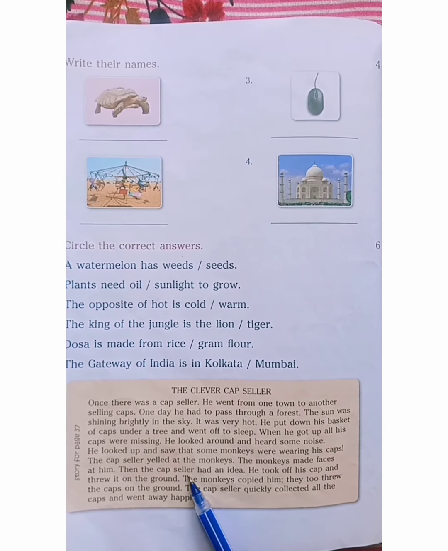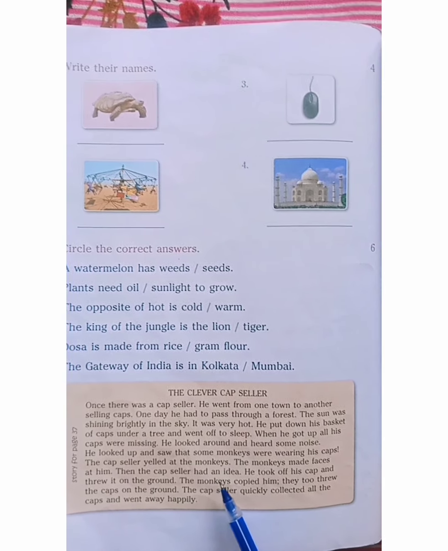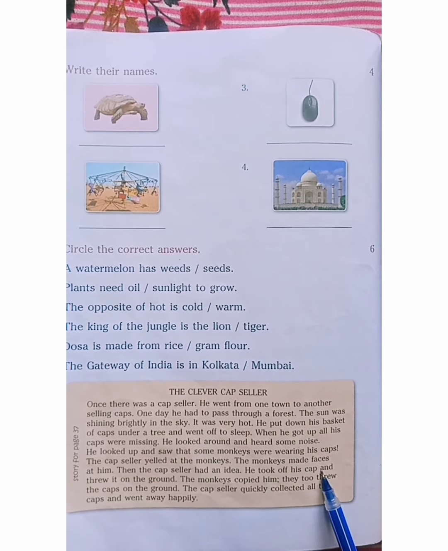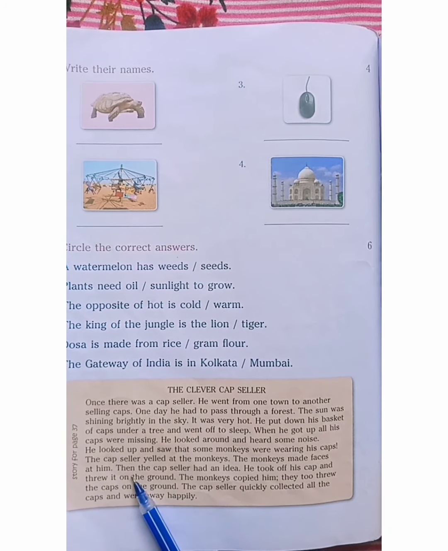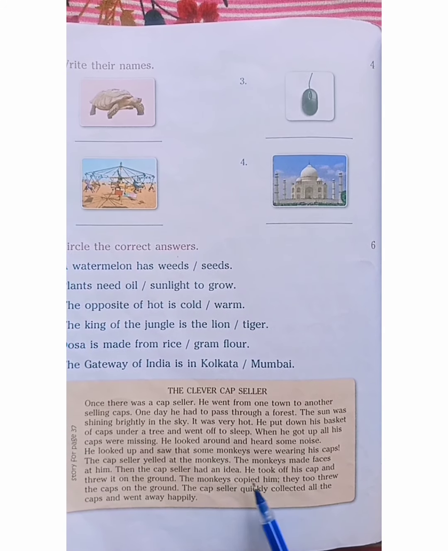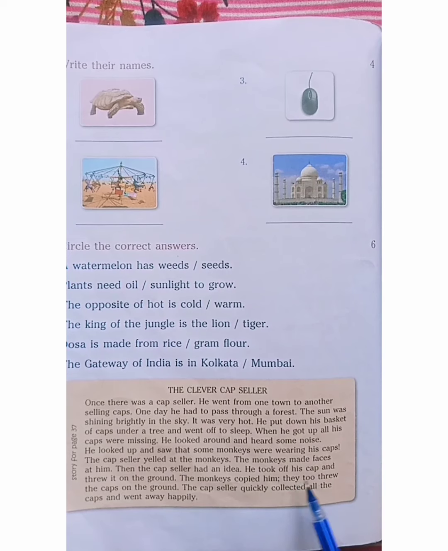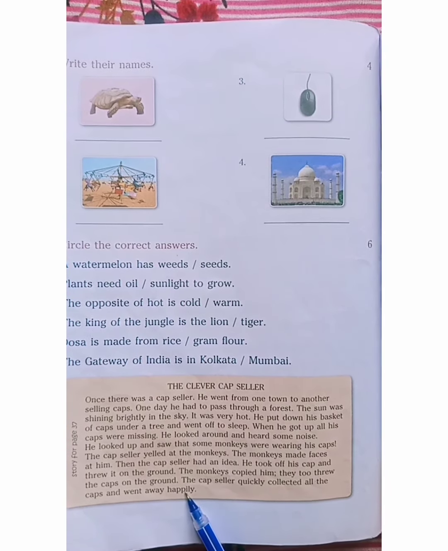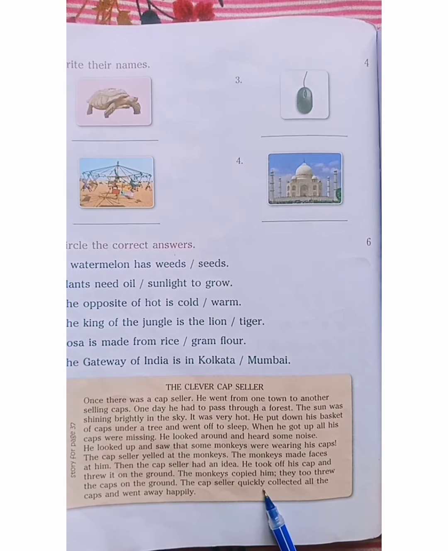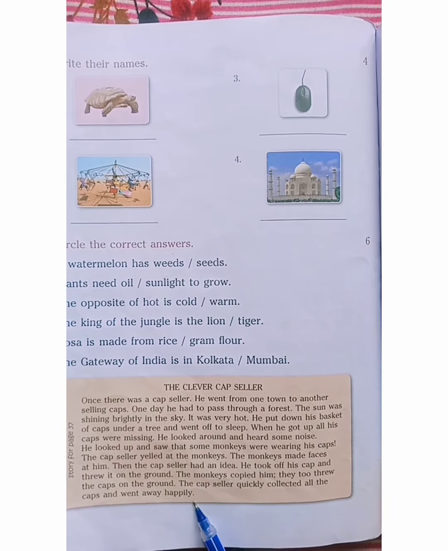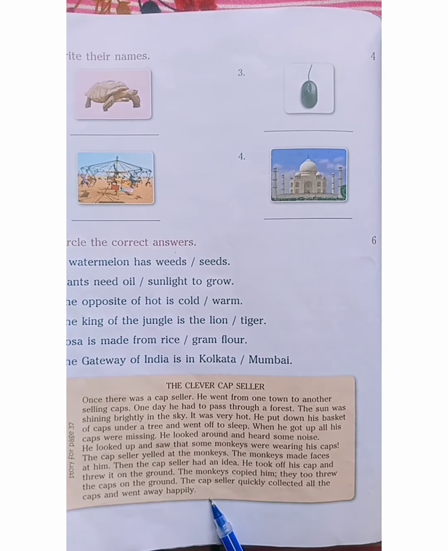Then the cap seller had an idea. He took off his cap and threw it on the ground. The monkeys copied him. They too threw the caps on the ground. The cap seller quickly collected all the caps and went away happily.